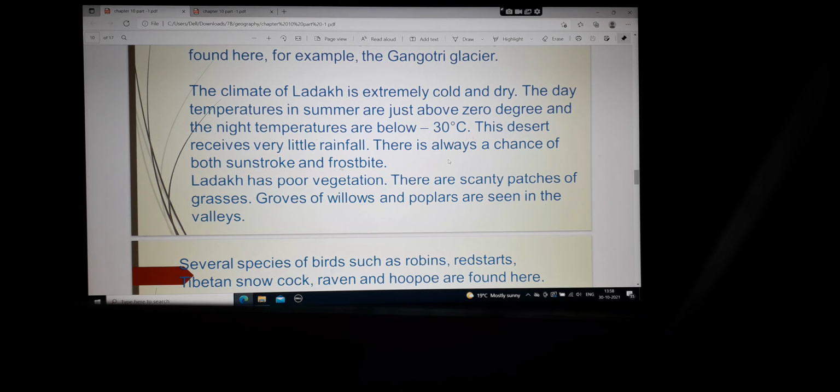So again, there is a variation in temperature. In the daytime, the temperature of 0 degrees centigrade makes people feel that it is hot, while the night temperature falls below minus 30 degrees. So they know that it is very cold. This desert receives very little rainfall. As it is a desert area, there is no vegetation to support rainfall. Even here, the rainfall is very little. There is always a chance of both sunstroke and frostbite.